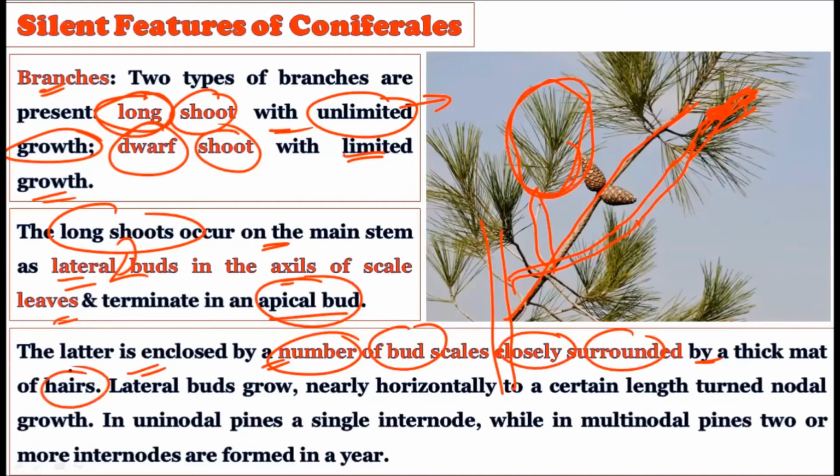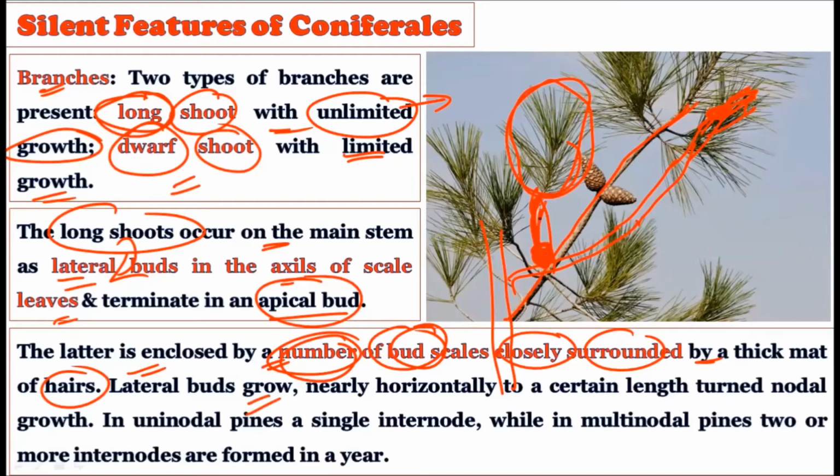See, the other one is called the dwarf shoot. How is the dwarf shoot there? The dwarf shoot has a number of bud scales which are closely surrounded by a thick mat of hairs. So whatever short shoots are there, they are coming out of the lateral branches, and they show the presence of thick hairs. Okay, the lateral bud grows.